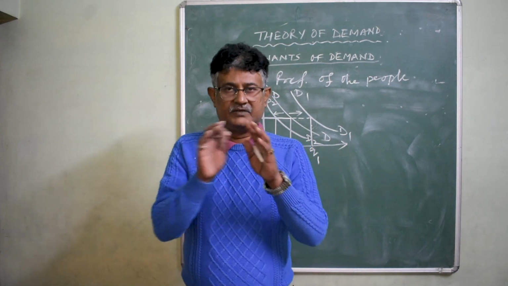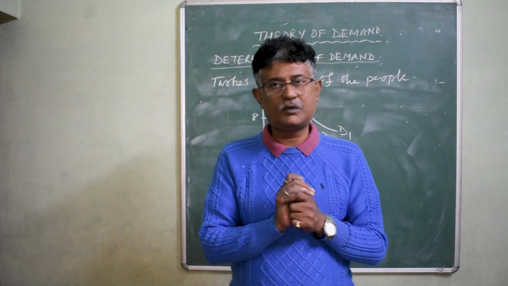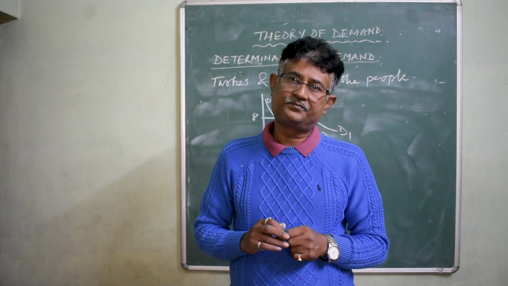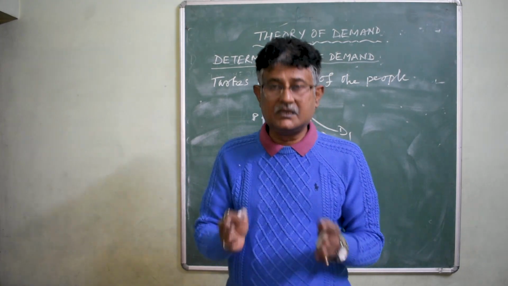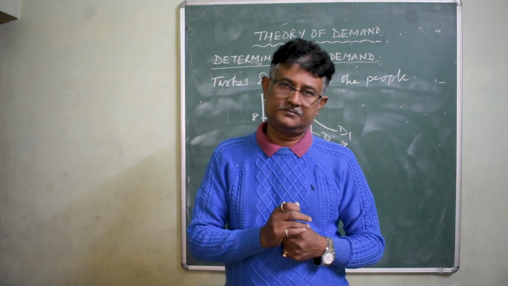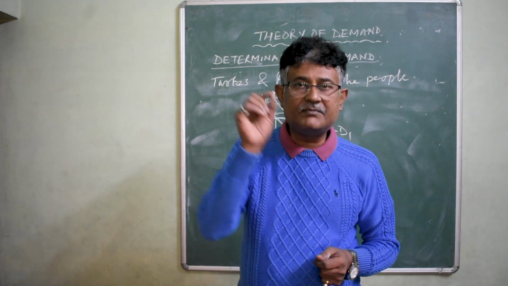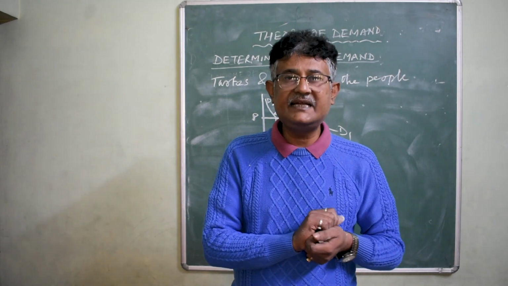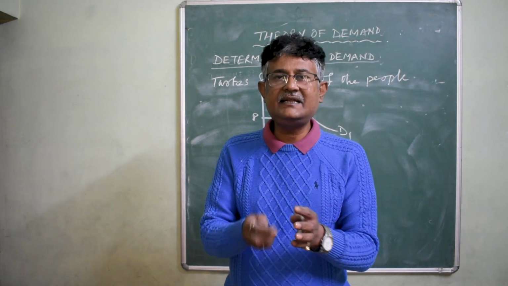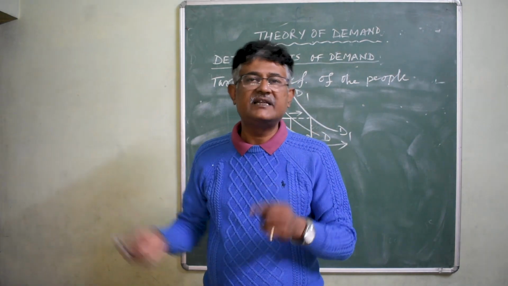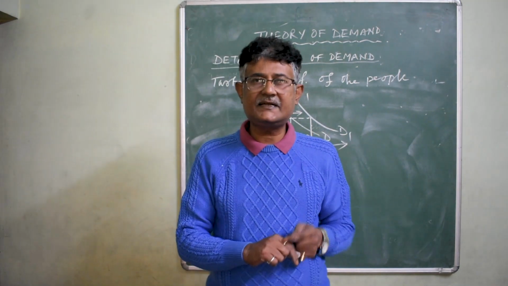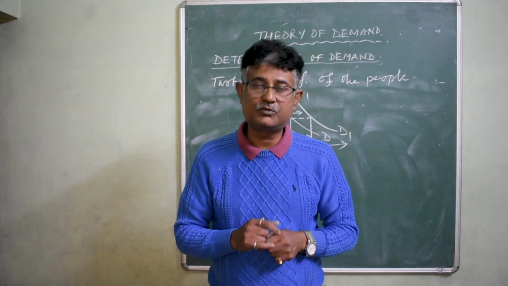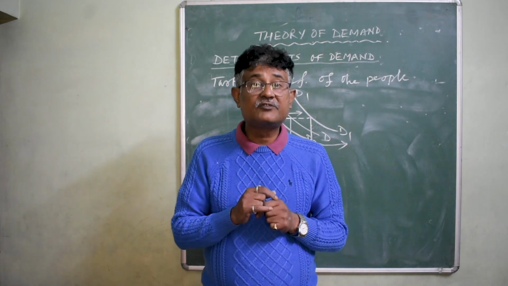Now, we are coming to the composition of population. Composition here means the mixture of population. If in a given population the proportion of children is more, then the demand for such goods as baby food, toys or chocolates will be greater. And accordingly, at the said price, the demand for these goods will increase. And contrary to that, if the proportion of aged people in a given population is more, then what will be the effect?